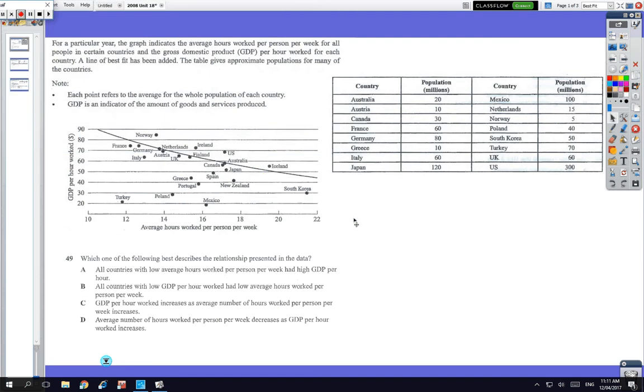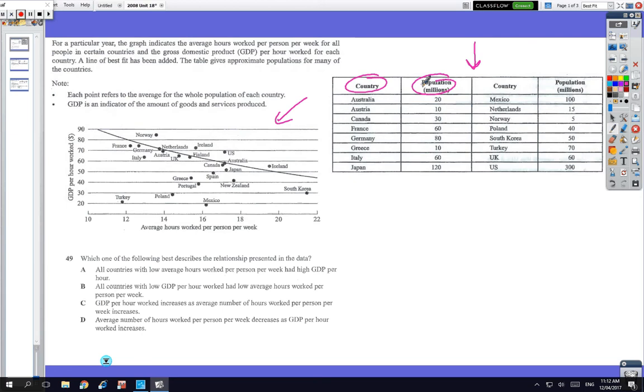Okay, so we're looking at a typical quantitative question in the multi-choice. This is from 2008, where you get tables of information as well as graphs of information. Now you've got to combine these two together. Now there's lots of countries and populations and things, but we're not going to use all of them.